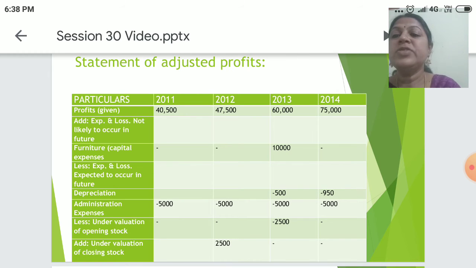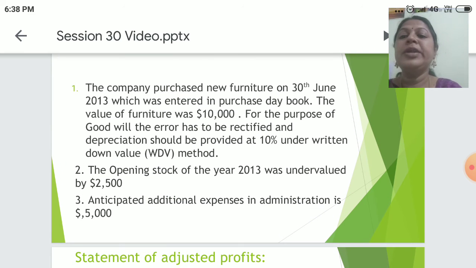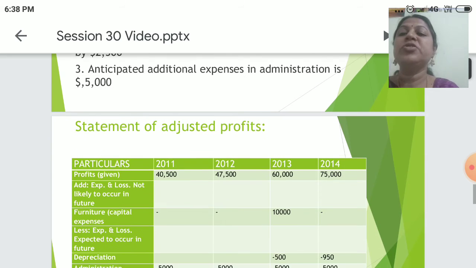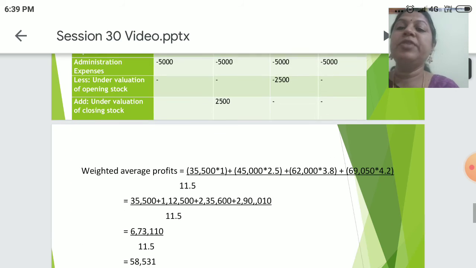Then administration expenses, we have 5,000, which is already mentioned in the problem. Anticipated additional expenses in administration is rupees 5,000. And less undervaluation of opening stock would be in the year 2013, 2,500. And the same undervaluation of closing stock we have to add, which is in the year 2012, rupees 2,500.